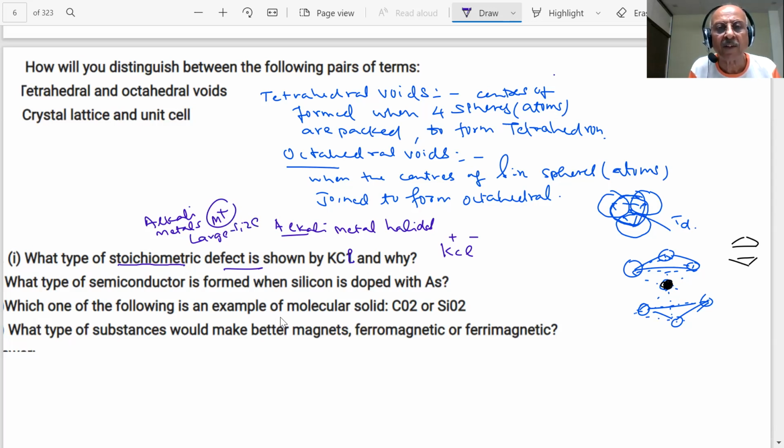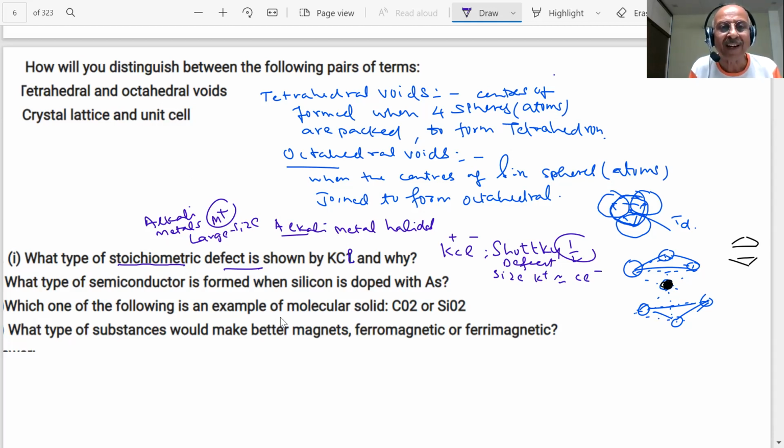And Cl minus is large in size. So Schottky defect. What is the reason? Because the size of the anion and cation is almost similar. Size of K plus is equal to size of the cation and anion are almost equal, therefore they will show it.